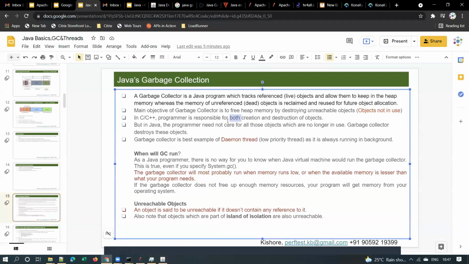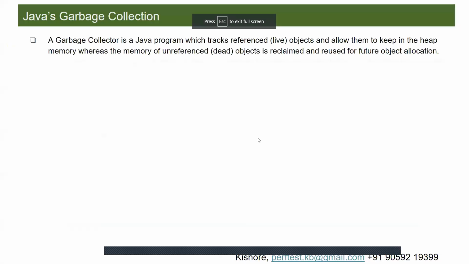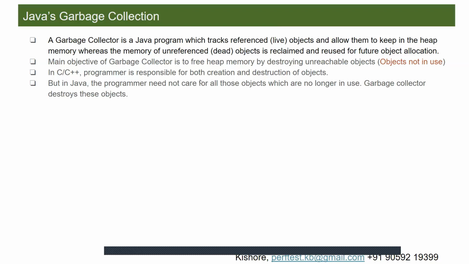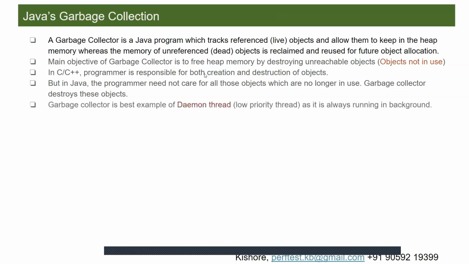In C or C++, the programmer is responsible for both creation and destruction of objects. But in Java, the developer need not care about objects which are no longer in use. Garbage collector destroys those objects. Occasionally this garbage collector runs and removes the unwanted objects which are not in use. And garbage collector is the best example of a daemon thread. Daemon thread means low priority thread, as it is always running in the background.